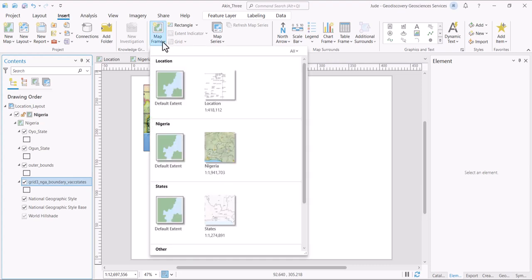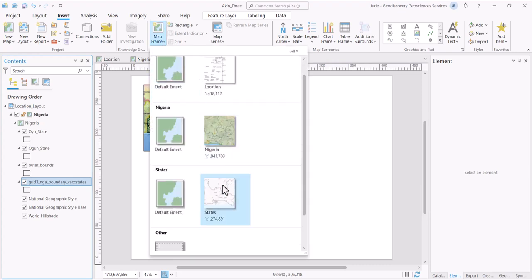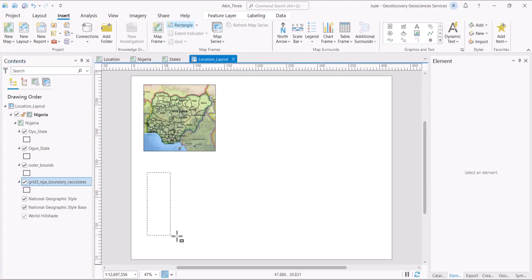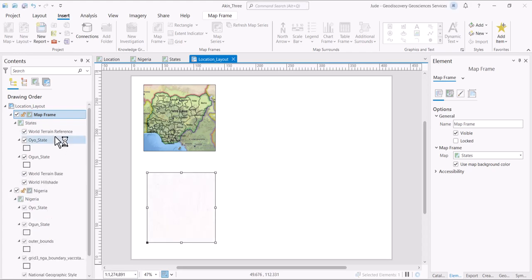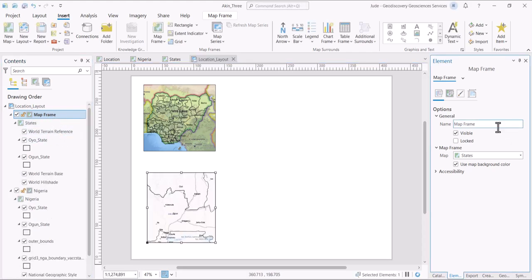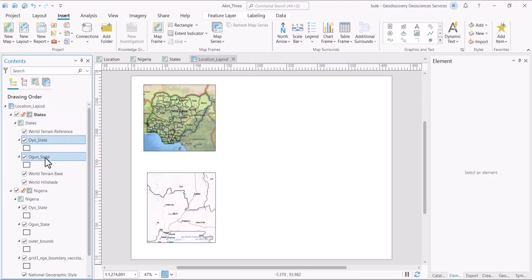The next thing, I'm going to add another map frame, and that is for the states. We create another little box for it here, and again I have to name it states, in order to keep things very tidy. I've forgotten how to spell states. All right, so we name it states here. Again, we can click on these two and zoom to layer. So we have the states here.